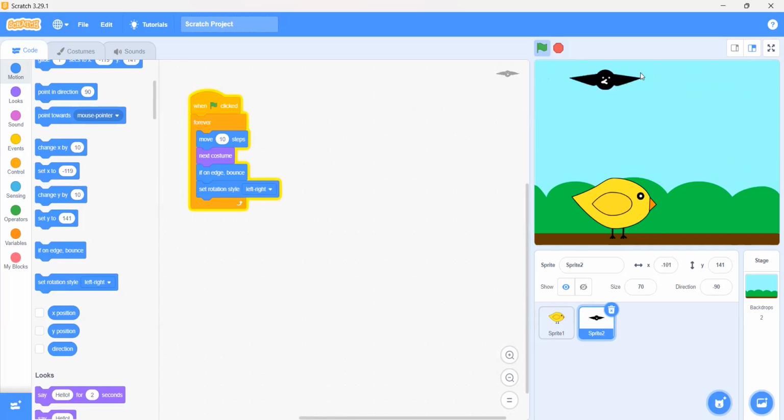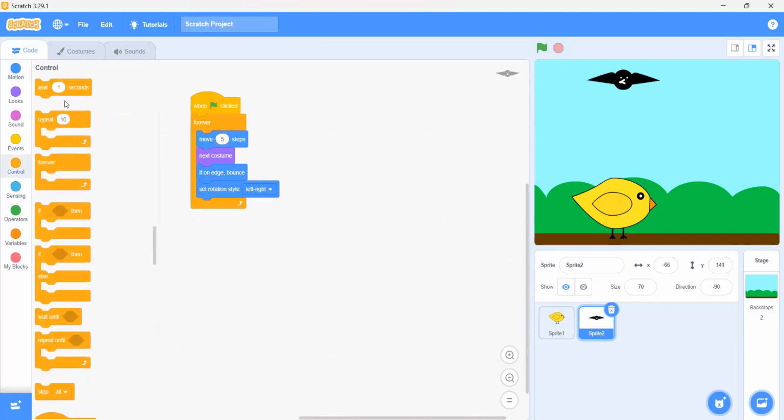But now we have to slow its speed because it's too fast. So what we can do, we can either move 5 steps. No, its speed is on, but which block should we use if we want to slow the speed of anything? Wait block.